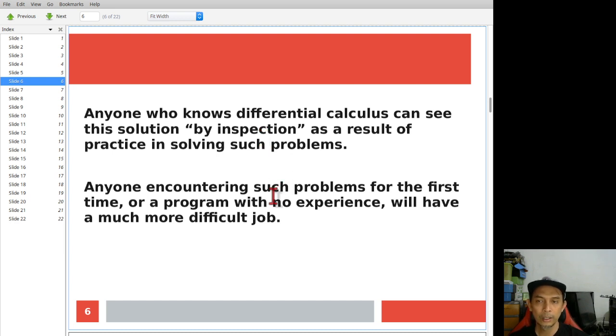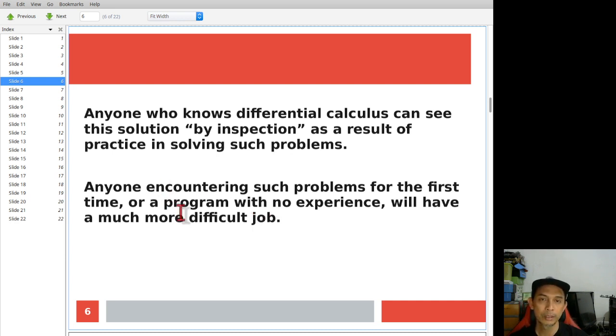But for a program or a system, it is actually not that simple. But we students from the science stream learn this in our basic calculus. We don't need many steps to arrive at the conclusion.